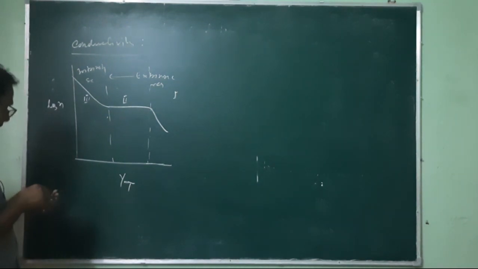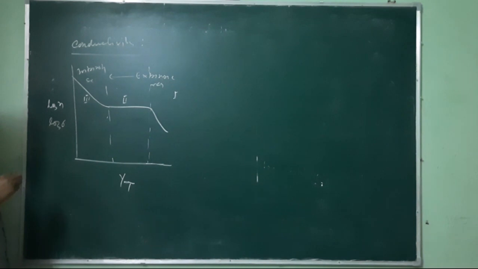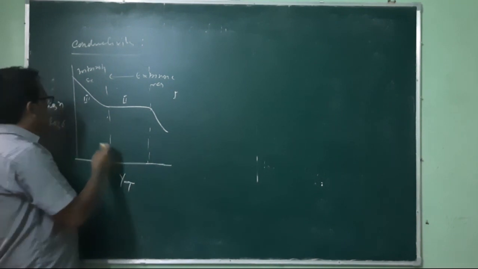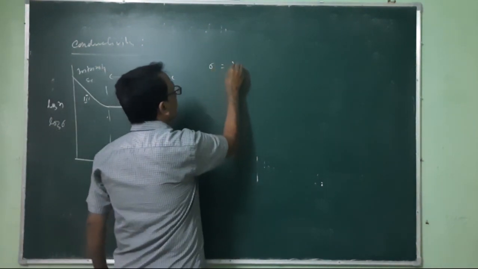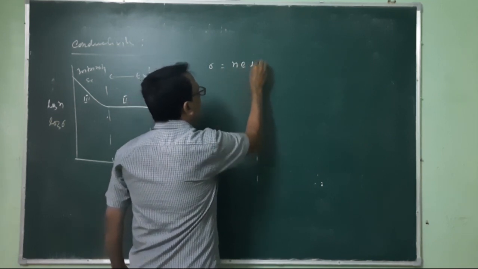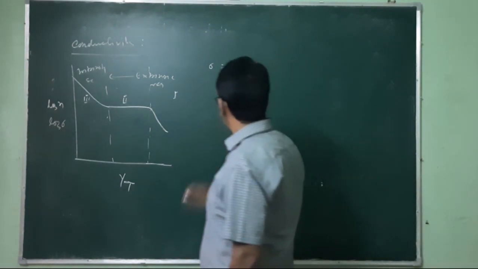So now I am using the same plot for the conductivity, log sigma with temperature. Initially, as carrier concentration increases, the conductivity will increase, because we have the formula that conductivity sigma is equal to n e multiplied by mu. Mu is the mobility, and n is the carrier concentration.